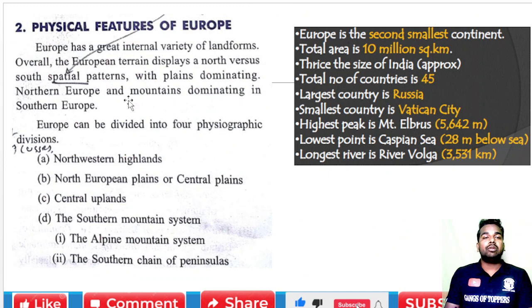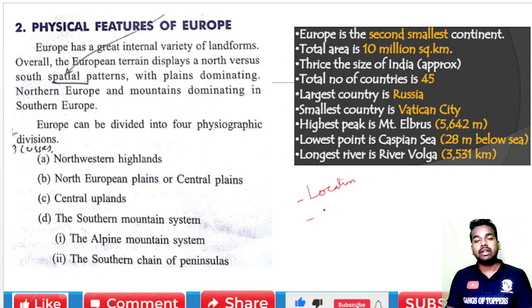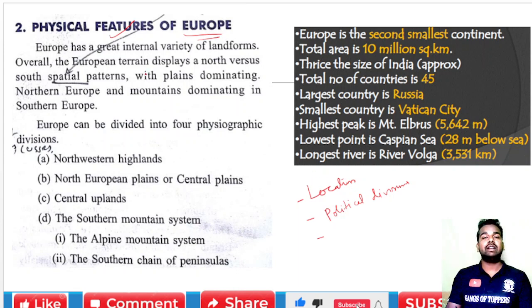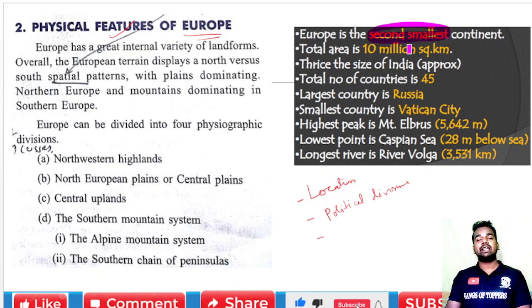Now, up to here we have already studied the location. Second point, we have already studied the political division. Now in the third point, we are going to study the physical division of Europe. Before starting, you are going to understand that Europe is the second smallest continent. Please remember this, because this can be an inside question.